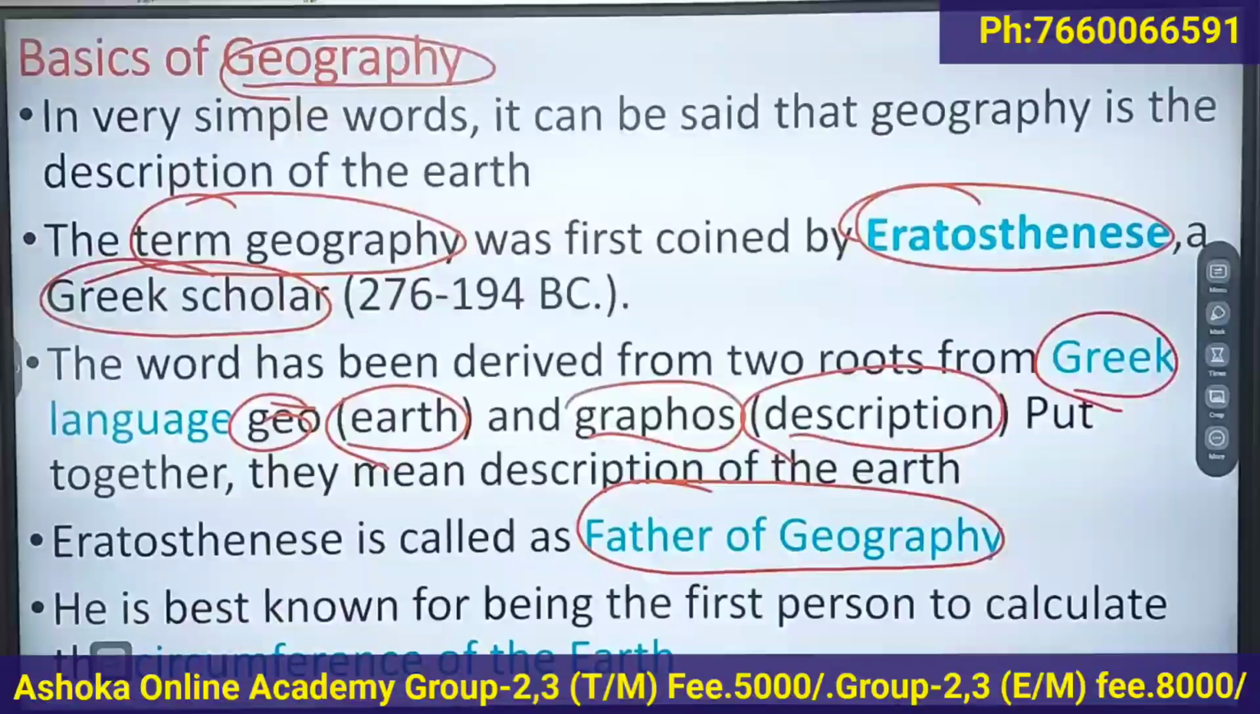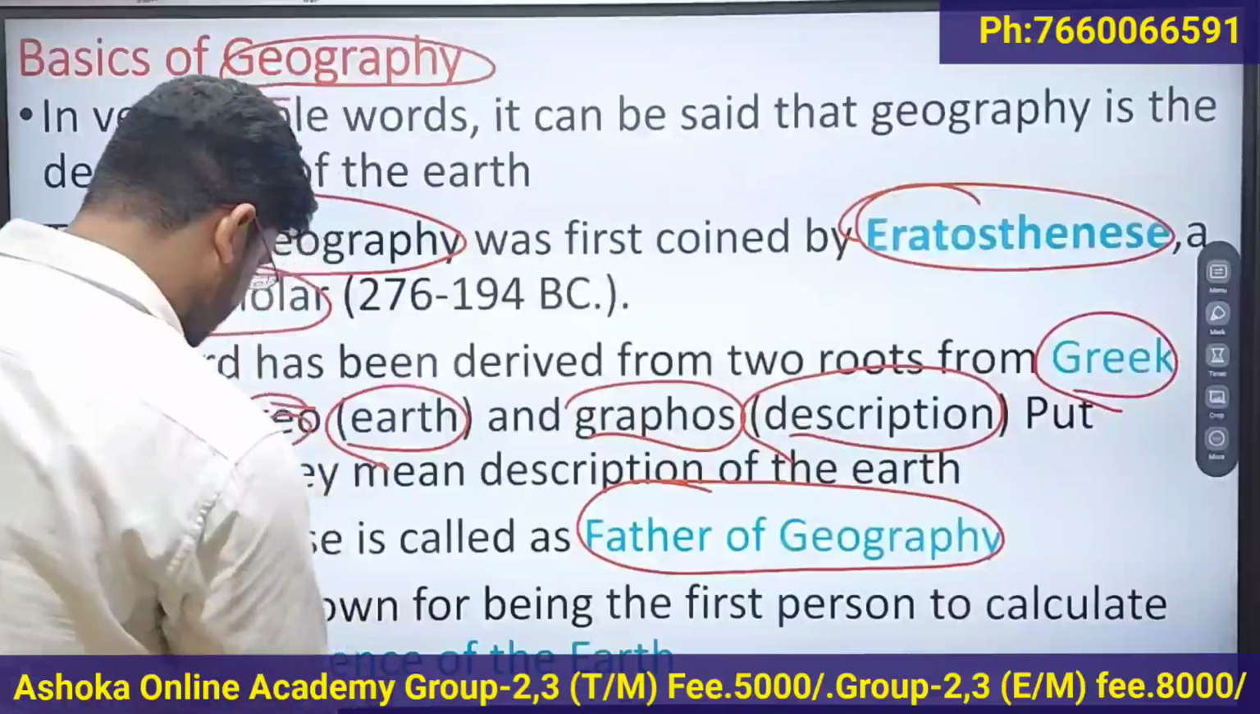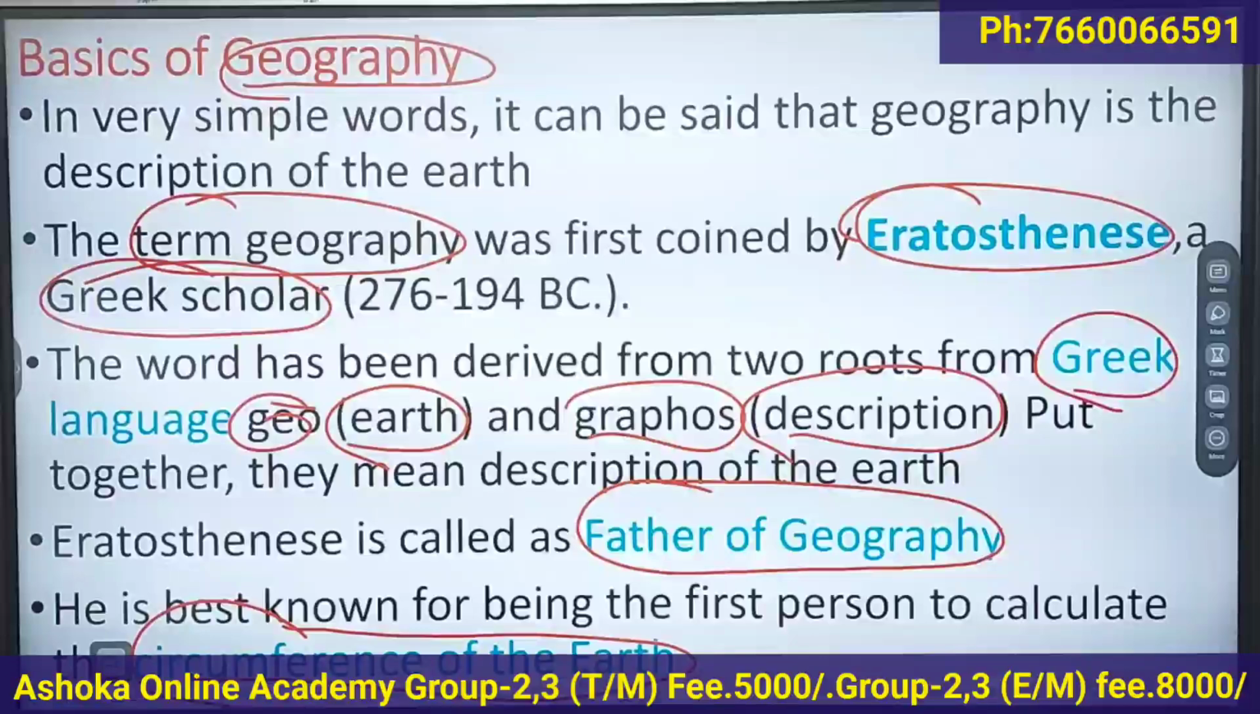Eratosthenes is called the father of geography for coining the term geography, and he was the first person to calculate the circumference of the earth.